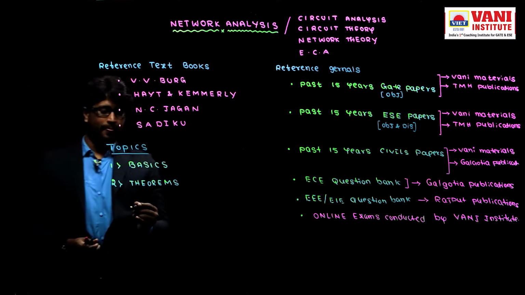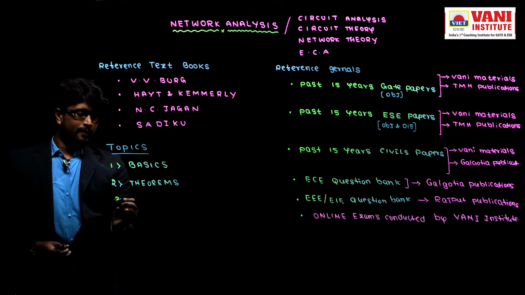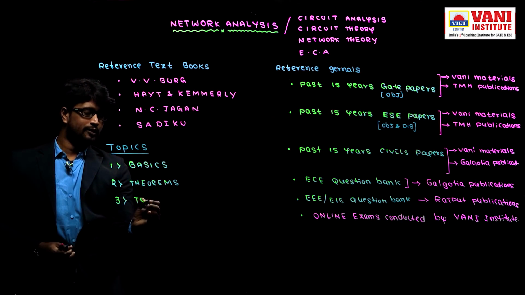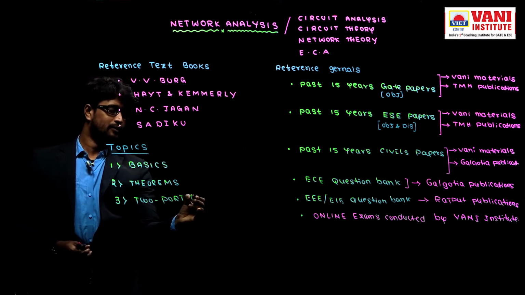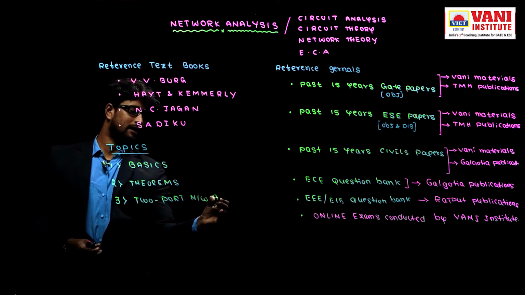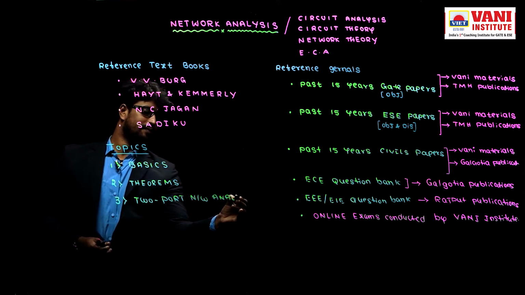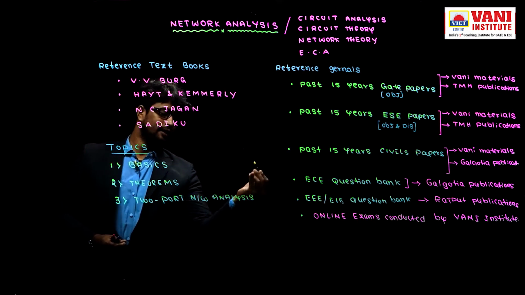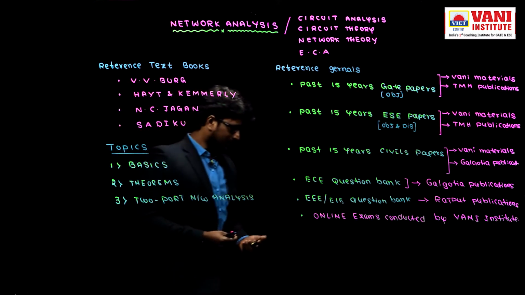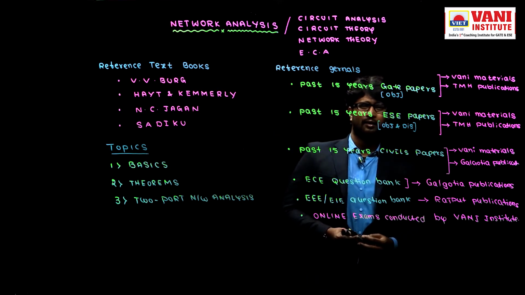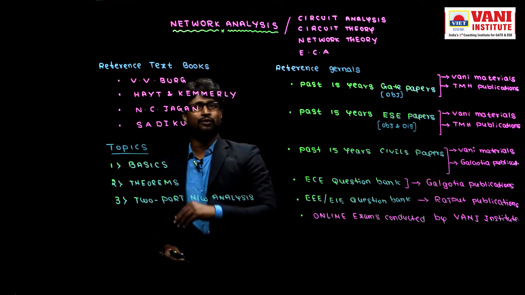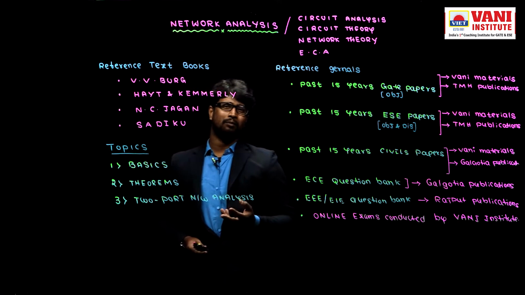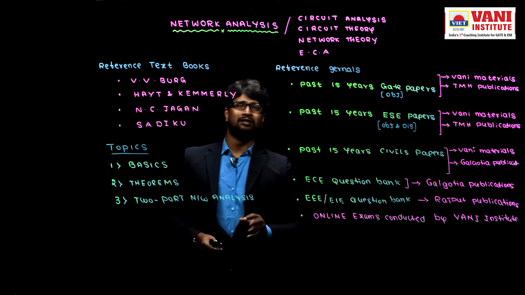Next, 2-port network analysis. Before 1995 or 2000, the most commonly utilized devices were single port devices.